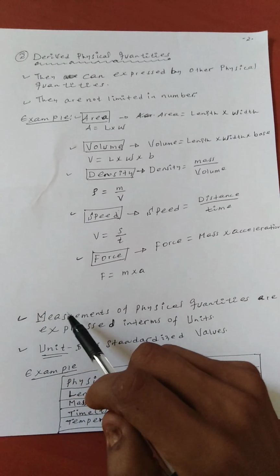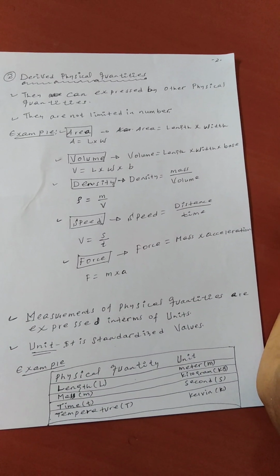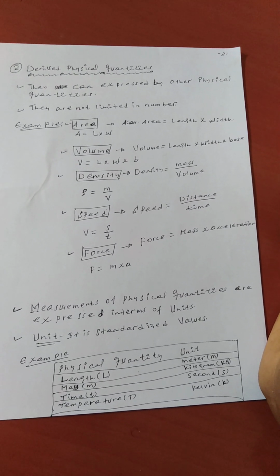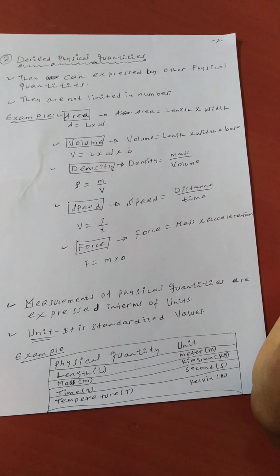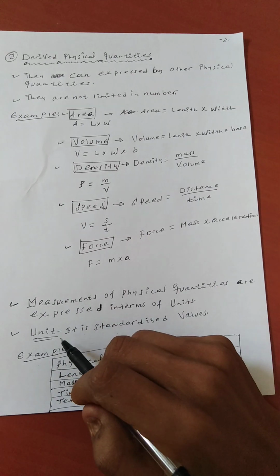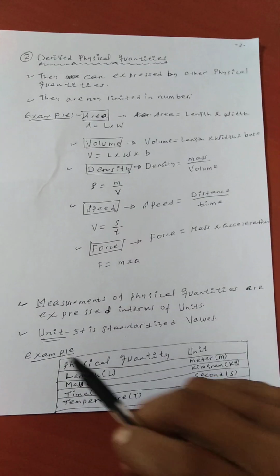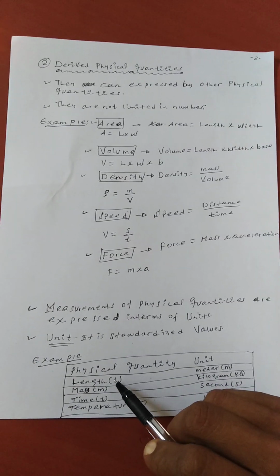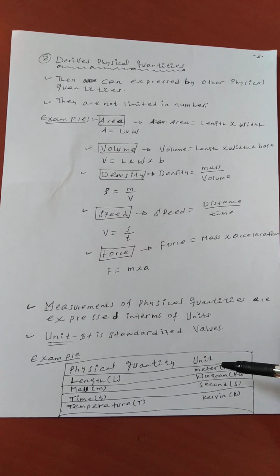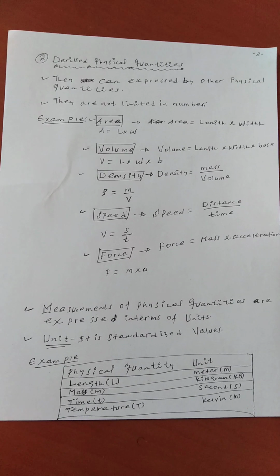And next, let us see that the measurements of physical quantities are expressed in terms of units. Physical quantity and their units. What is a unit by itself? Unit is a standardized value. For example, length, which is represented by L. What is its unit? Meter. Mass, kilogram.